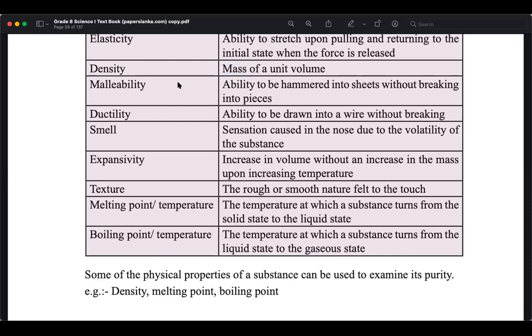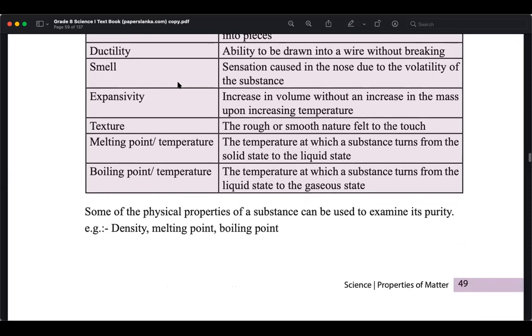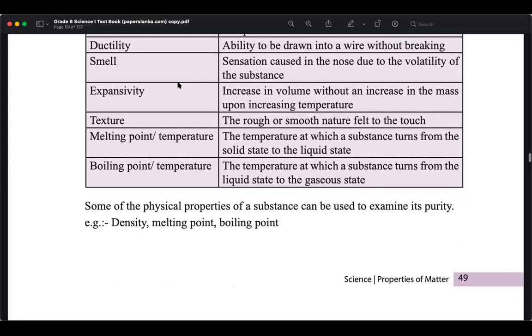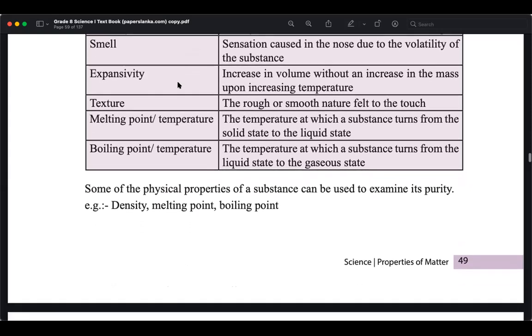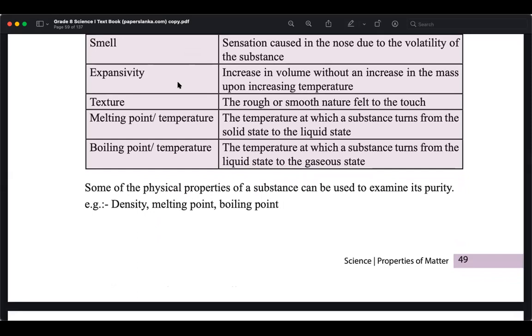Malleability. We discussed this already. Malleability and ductility. So what is that? Malleability is without breaking it into pieces.